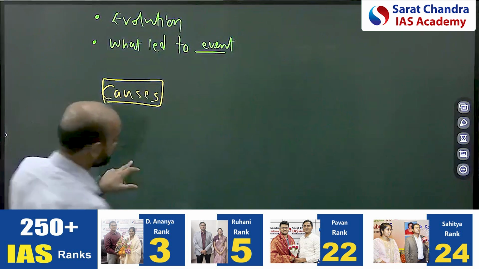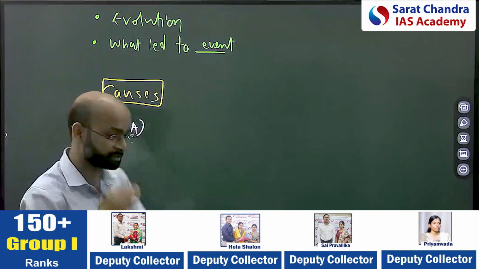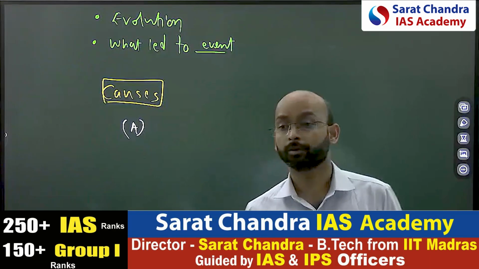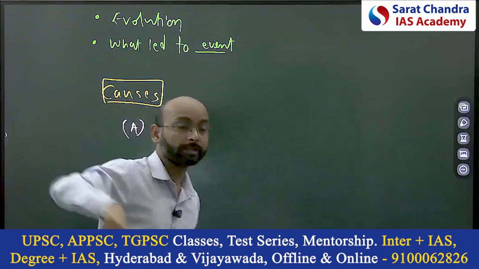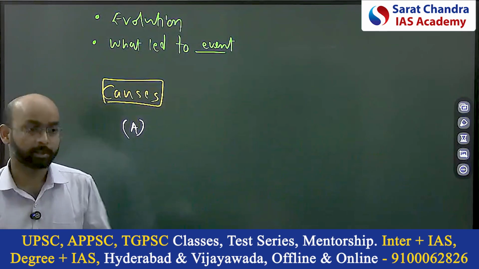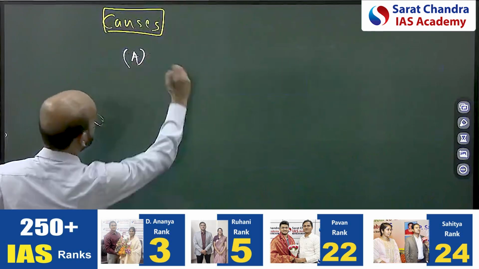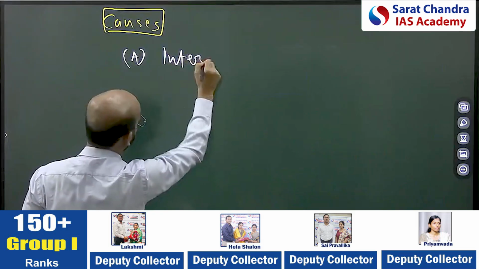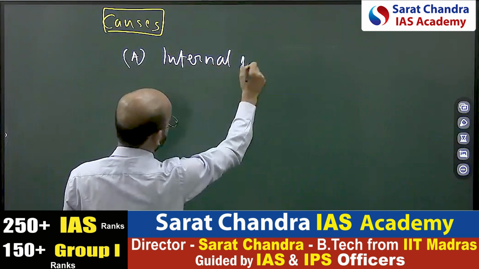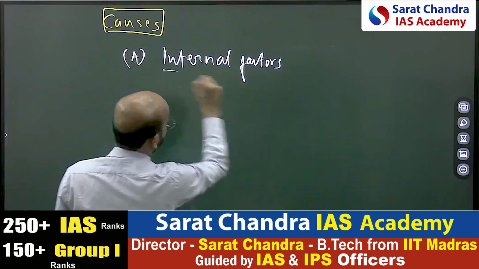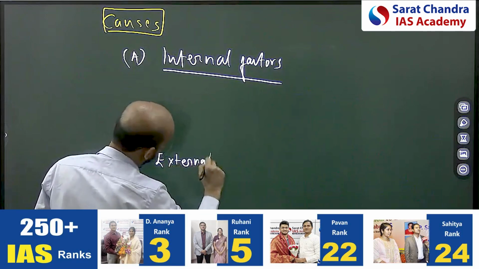So now the causes in the post-independence period, you will see that there are two types of influence or cause that started coming into the different affairs within India. It was not only the internal factors now, but also the external factors started impacting India. So how we are going to divide our answer now will be the internal causes or factors, and then the second would be external factors.